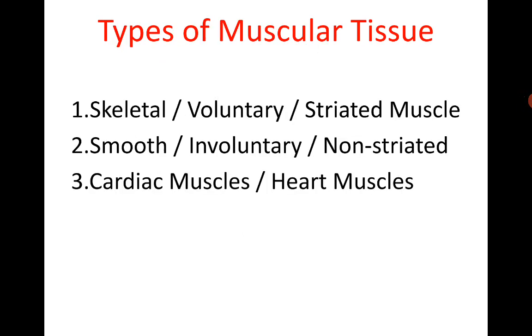Then, there are three types of muscle. First, skeletal muscle, also called voluntary or striated muscle. Another, smooth muscle, is called involuntary muscle or non-striated muscle. And the third type of muscle is called cardiac muscle, also called heart muscle.